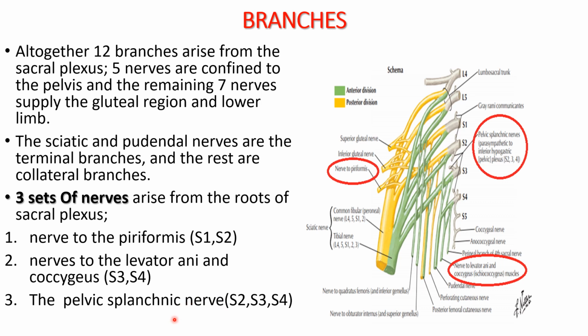They also cause dilatation of the arteries of the erectile tissue of the penis and clitoris during erection. So this is the function of the pelvic splanchnic nerves.